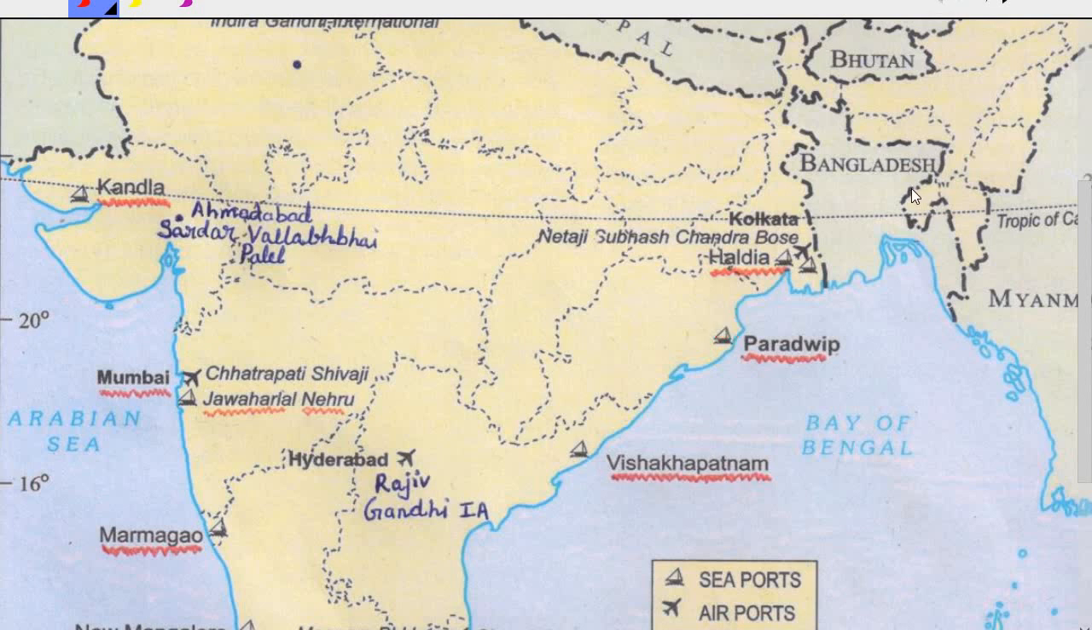Now the last one, but not the least one, is the Haldia Port. Where is it located? In West Bengal, Kolkata. I think you can see this curve. It is very easily visible on the map. You have to remember this curve, and just above it is the Haldia Port. So with this port, we have completed all the 10 ports and all the 10 international airports, which are very important, and I suggest you must learn them by heart.